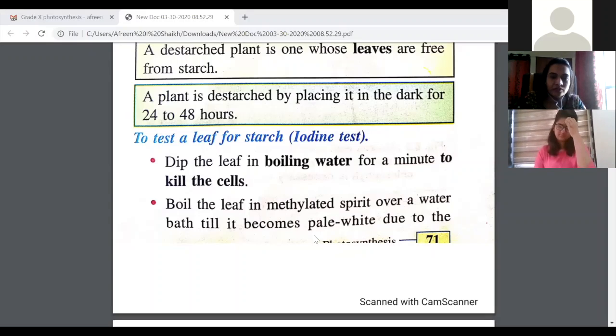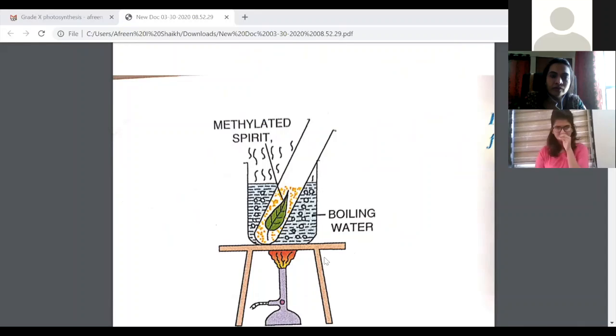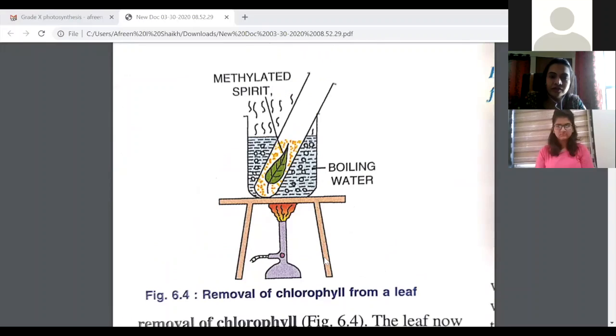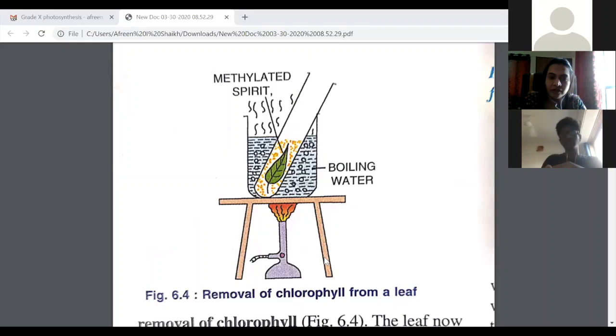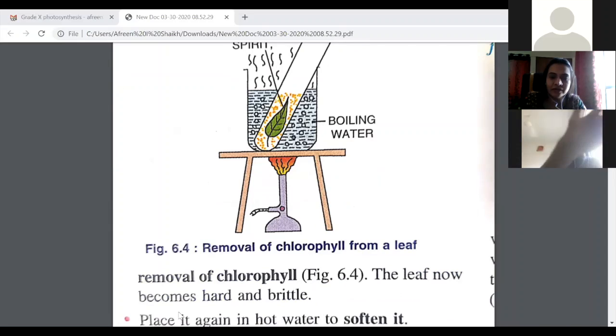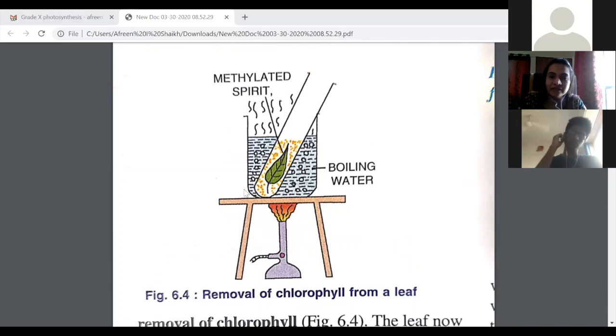Okay. So you boil the leaf for 1 minute to kill all the cells. Then boil the leaf in methylated spirit over a water bath till it becomes pale white, due to the removal of chlorophyll. This is how it looks. So what do you do first? You first boil it in water. After that, you remove it from water and you will boil it in methylated spirit.